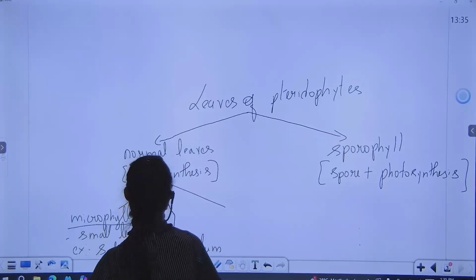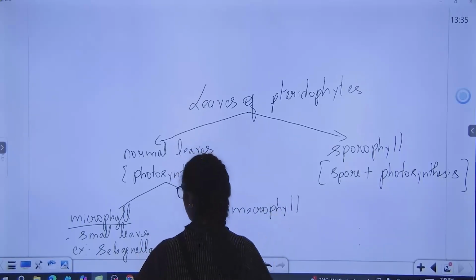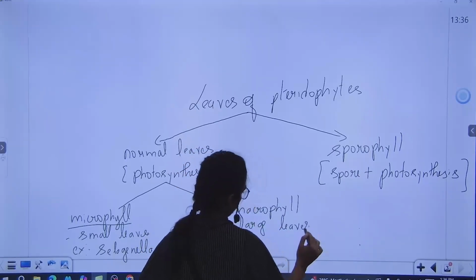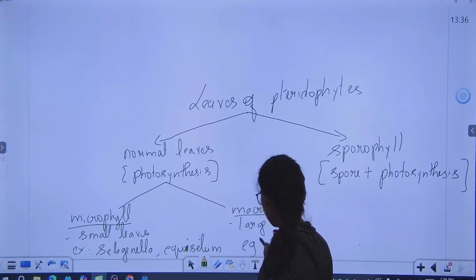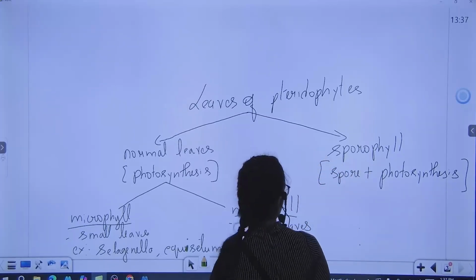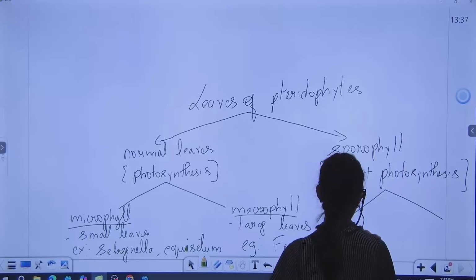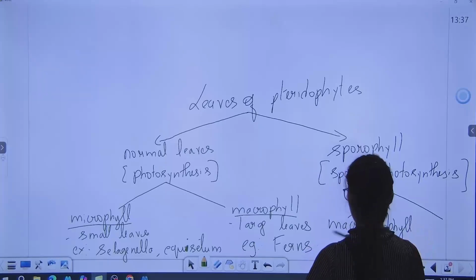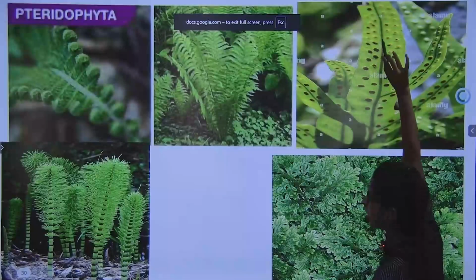Okay, microphyll, then macrophyll, you will see large leaves. I think ferns are the example. Macrophylls, larger leaves, example is ferns. Sometimes in sporophyll also we have something called as macrosporophyll, like this. See over here, this is a macrophyll, a big leaf.